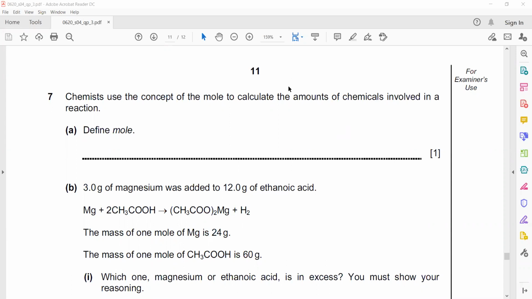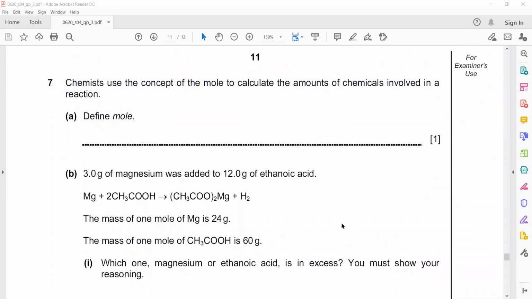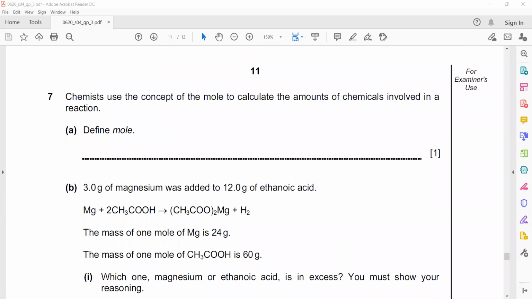Okay, question related to moles. Chemists use the concept of the mole to calculate the amount of chemicals involved in a reaction. Define a mole. So first thing, definition of the mole. What is the definition of mole?